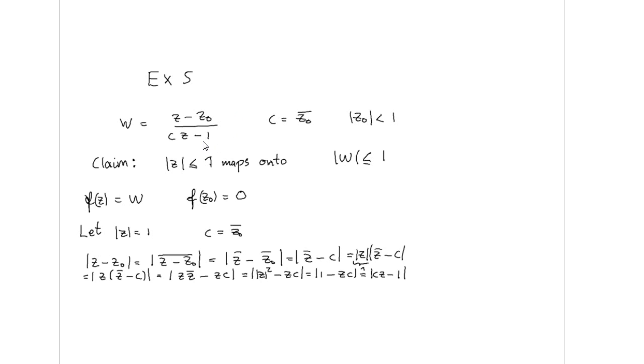What we have to do then, one way of proving it, is the following. We prove that the unit circle is mapped onto the unit circle of the w plane.